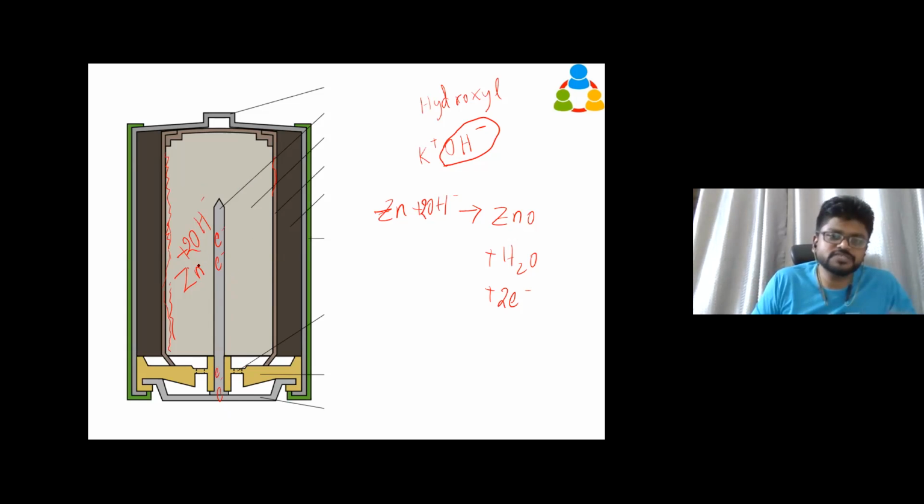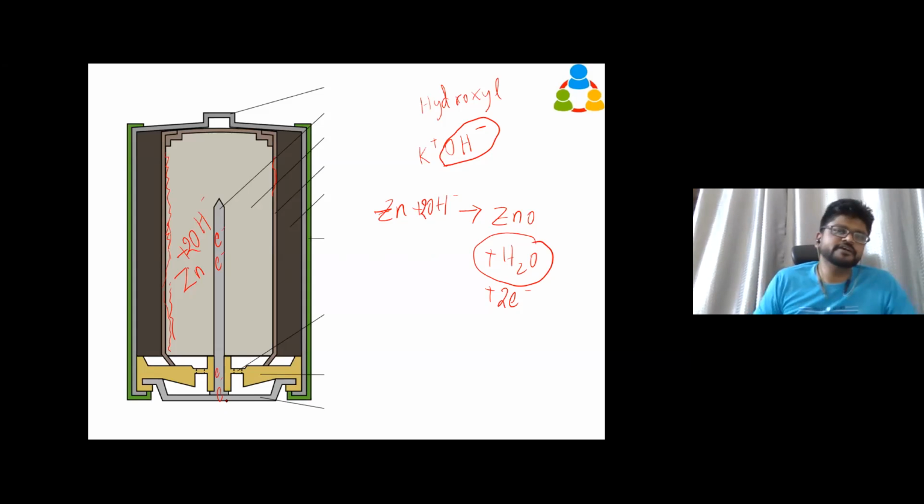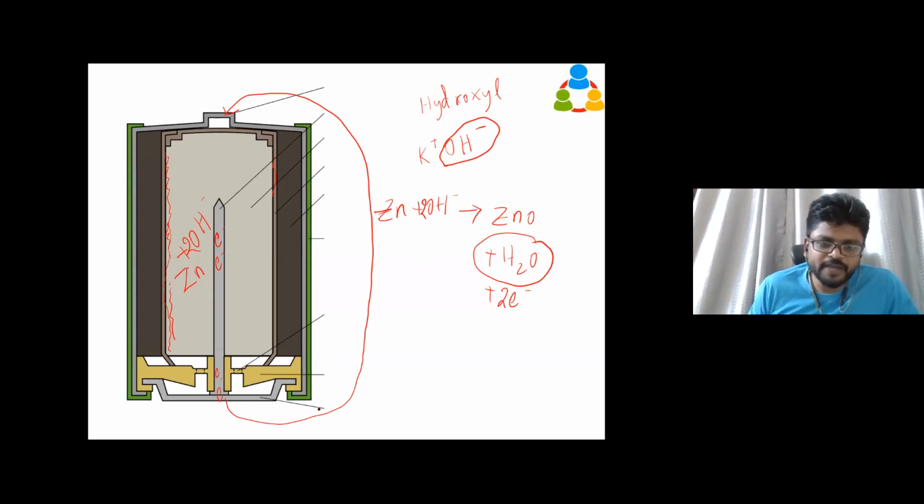You see here, just only the reaction, and after this reaction it also produces a water molecule. You have to keep it in mind. So our electrons got accumulated here. What we are going to do now, we will take one conducting wire and give a connection here. This conducting wire I'm taking and giving connection to the positive terminal.